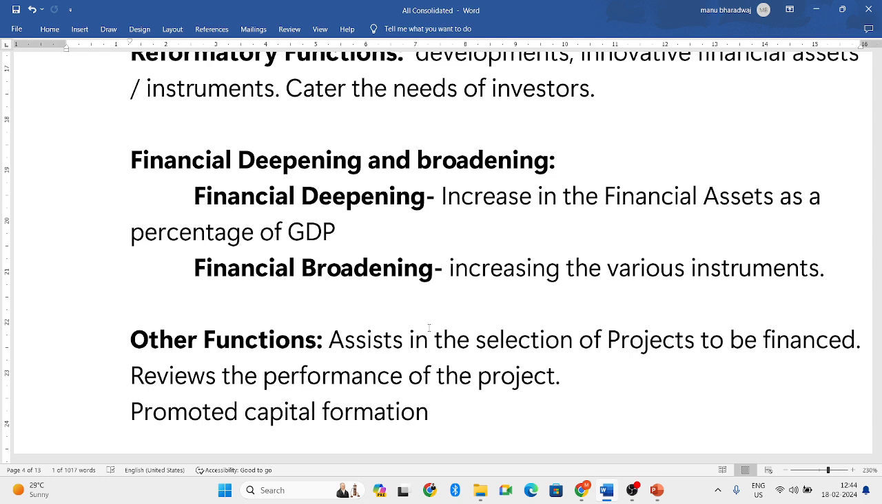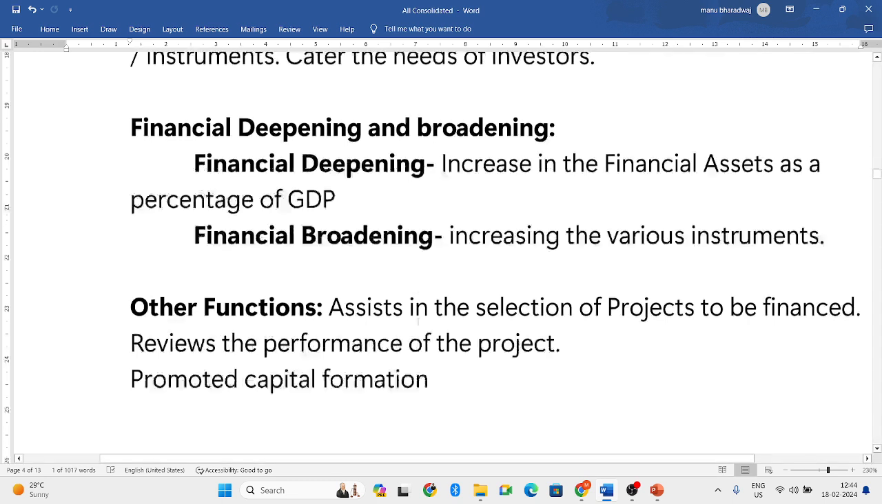Even it will help the companies to choose the product for which the finance has to be spent, and it will help the company to review the performance of the project, whether the project is feasible or not, and it will help the company to form the capital. So these are the functions of the financial system.